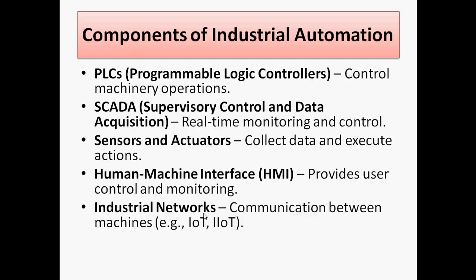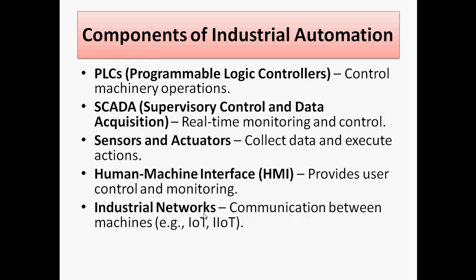Now we are going to discuss the components of industrial automation. PLC is the main part of the system because we can control different machines with PLCs. Every machine has a PLC, and they can be operated from one PC or one system, that is called SCADA. SCADA means supervisory control and data acquisition, where we can monitor and collect data. After collecting the data, we can take decisions on the basis of real-time monitoring and control.